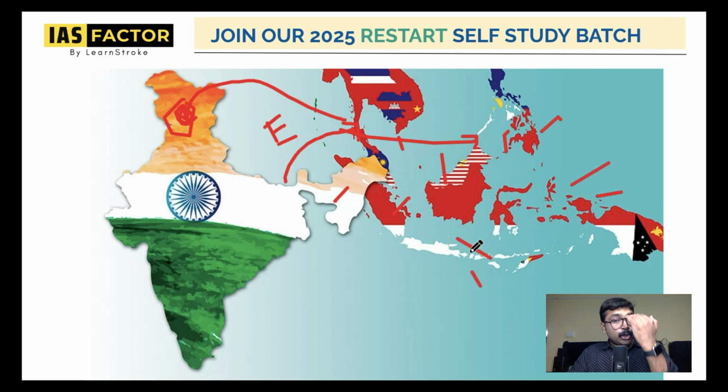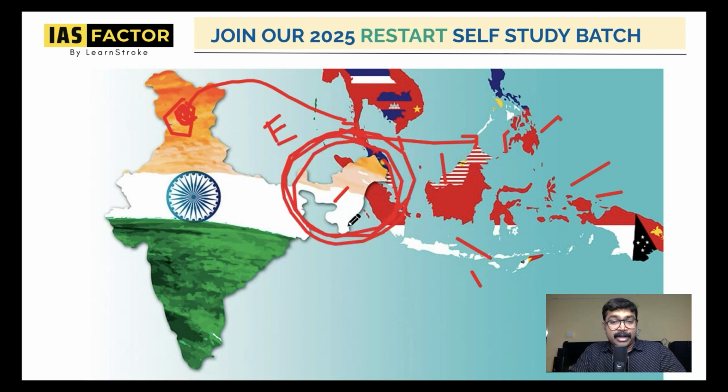Previously, it was Look East policy. Now it is Act East policy. And there is also one more very, very important strategy behind this: the development of northeastern India. Because the northeastern part of India is a very strategic point of India. This northeastern part of India is one of the gateways towards the eastern countries. You can see these countries very clearly here.